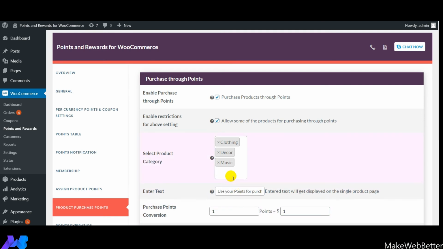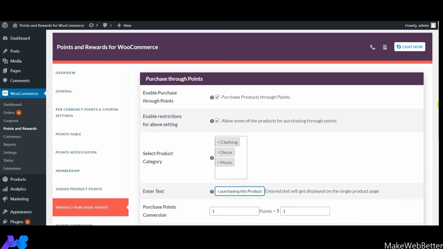Next feature that comes is enter text. Whatever text you enter over here will get displayed on the single product page, and it will be displayed product wise. Right now we have mentioned the text as use your points for purchasing this product. This is the message that will appear on each product, on the single product page.